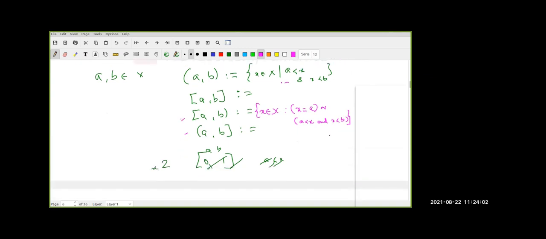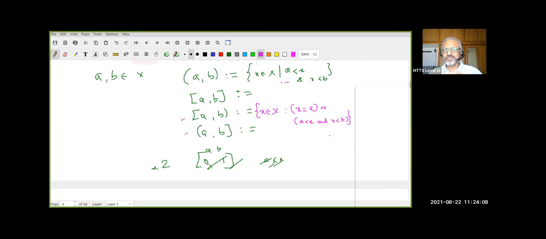See, I want you to think logically also, because these are the things you somehow learn how to work with, but precise definition and logical thinking are missing. That's why you have a problem. You understand? So let us look at a new notion. When I say A is less than or equal to B, this means either A equals B or A is less than B. So I can use this here.